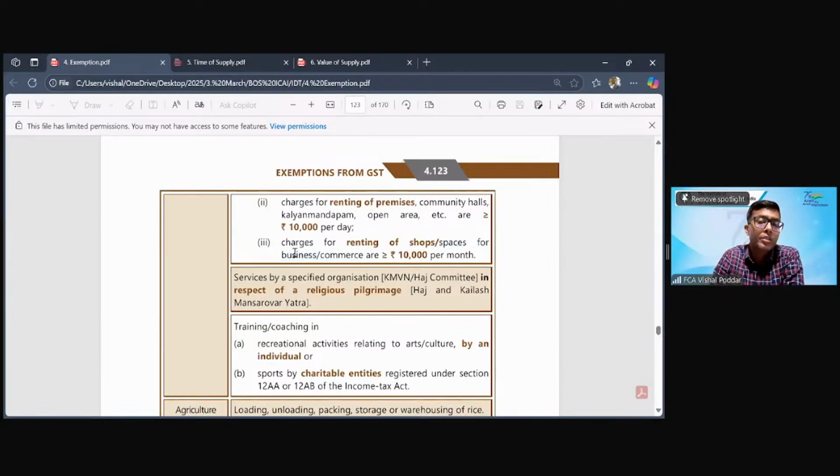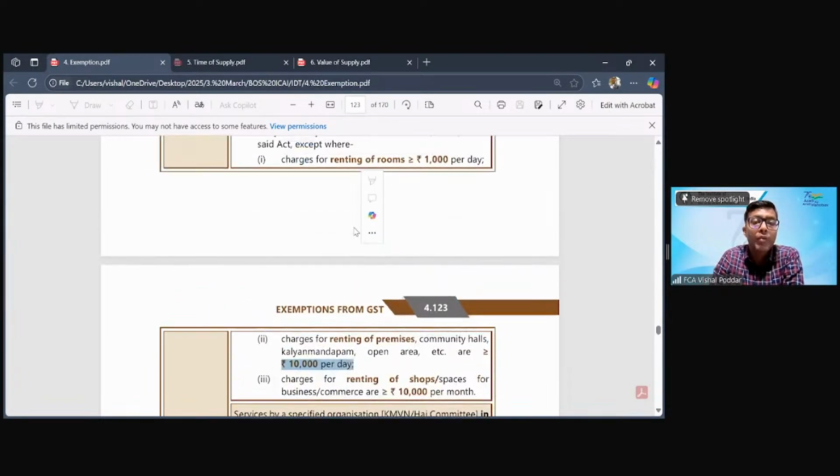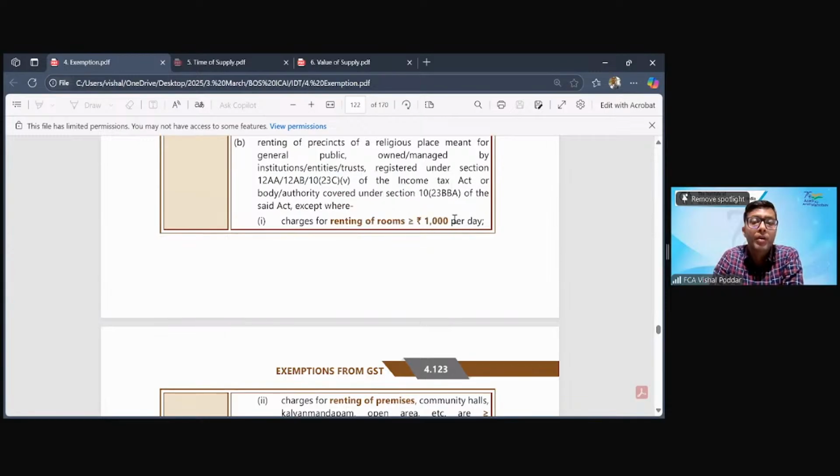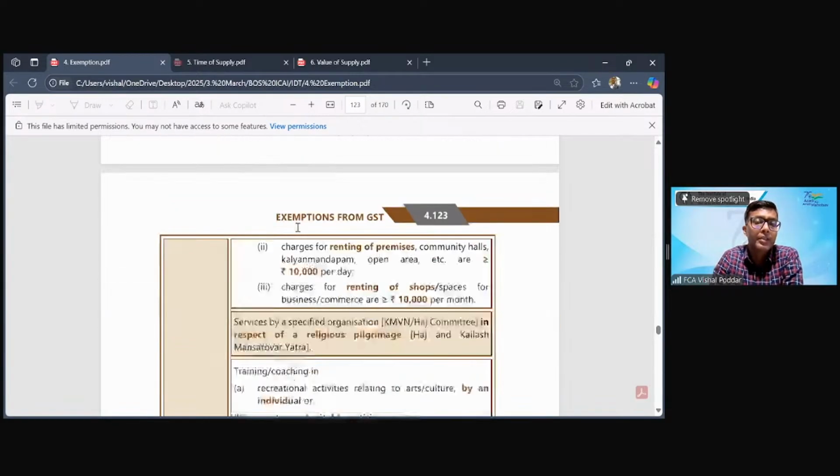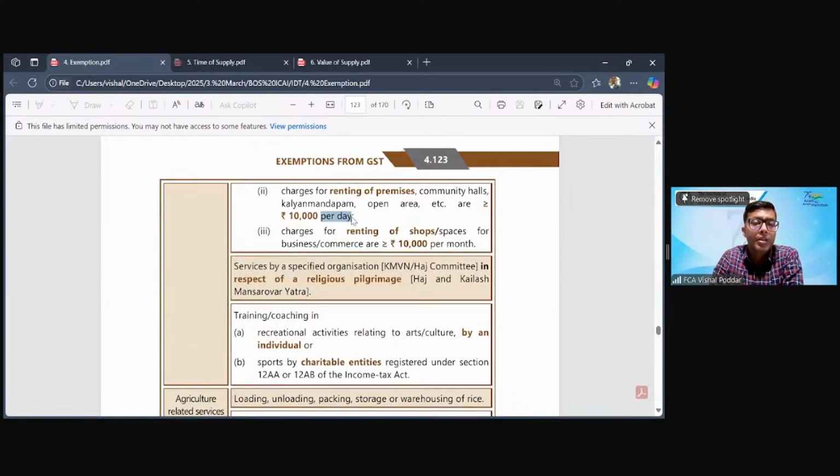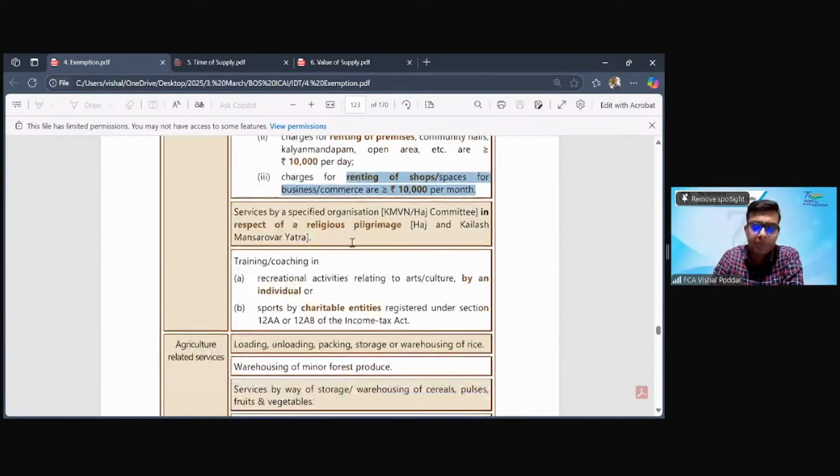Now, here the distinction has to be kept in mind for shops, sorry, for Kalyana Mandapam and for rooms. The limit was per day, correct? As you can see. But when it comes to shops, which are never taken for a day, here the limit is per month. So just shop rent below 10,000 per month, fully exempt.